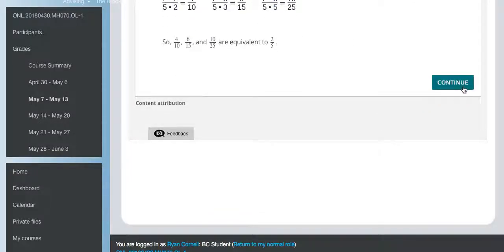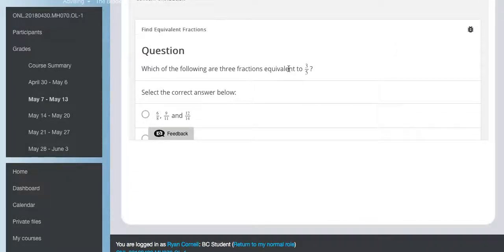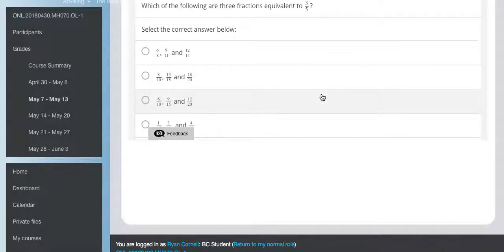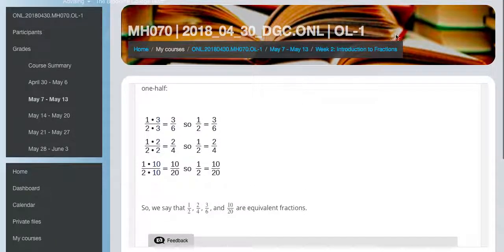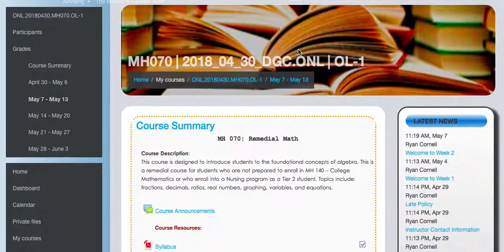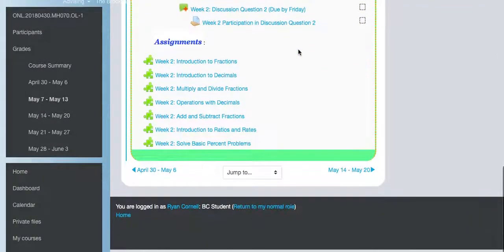And so as we scroll down, you can hit continue, and bring it back here. It walks you through a similar problem. And you'll see that if I go back to here, this is a nice way, if you see up here at the top, to get back to certain screens. This is like week 2. I'm going to click on that. So it brings me back to week 2.